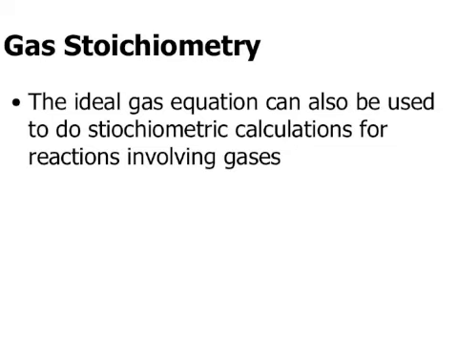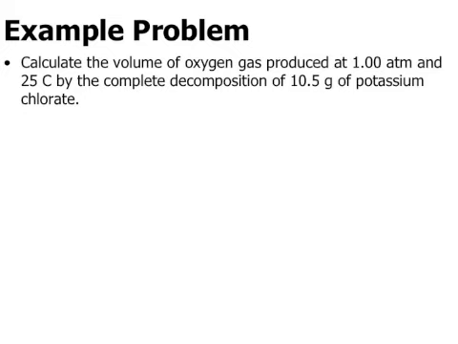Usually the stoichiometry is used before, to find moles of a substance, and then the values are put into the ideal gas law. So the ideal gas equation can be used to do stoichiometric calculations for things involving gases, and you could also use it after, depending on what the question's asking for. So let's look at a couple of examples for this.